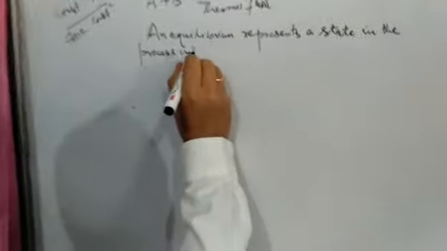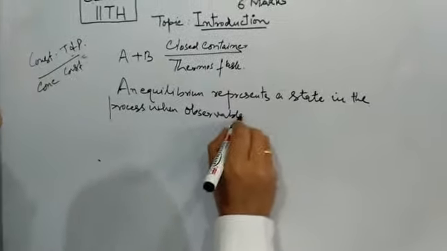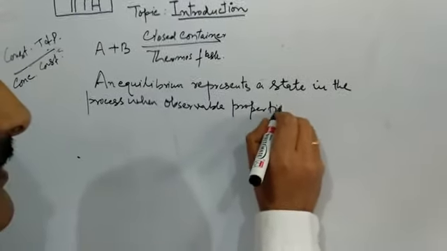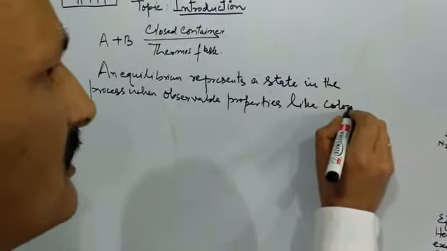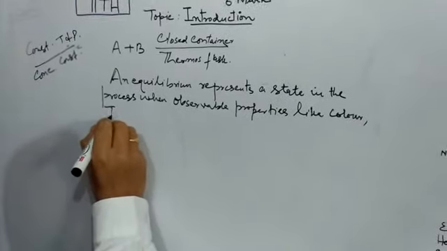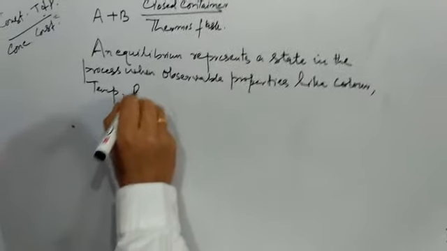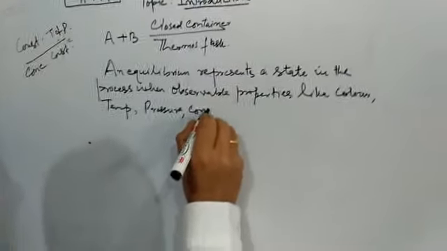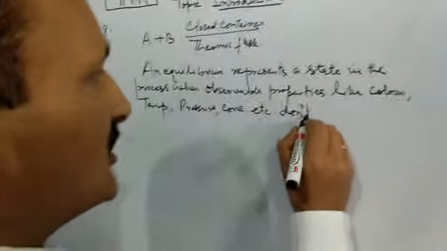When observable properties like color, which is an observable property, temperature, another observable property, pressure, concentration, etc. do not show any change.